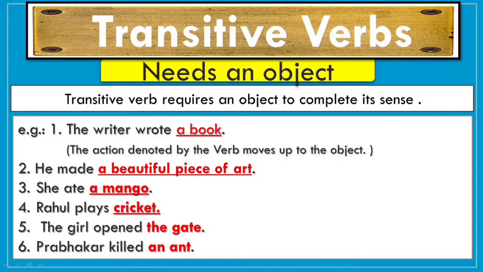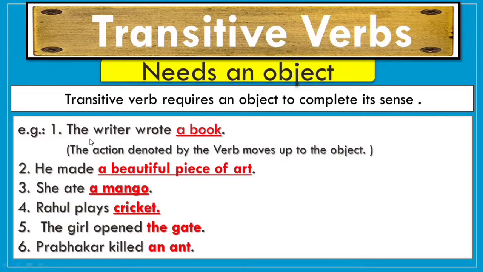So a sentence which is incomplete without an object has a transitive verb. In these given sentences, if you don't have an object, these sentences will be meaningless. So let us see the first example.